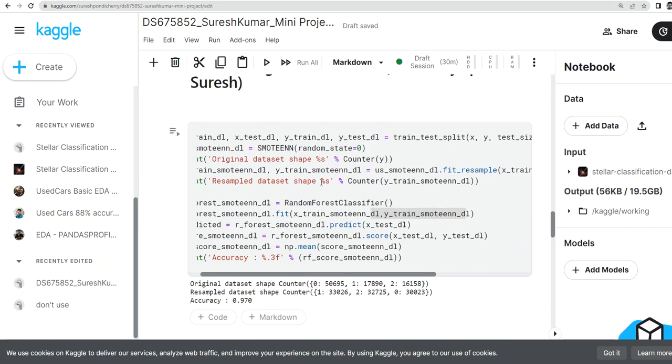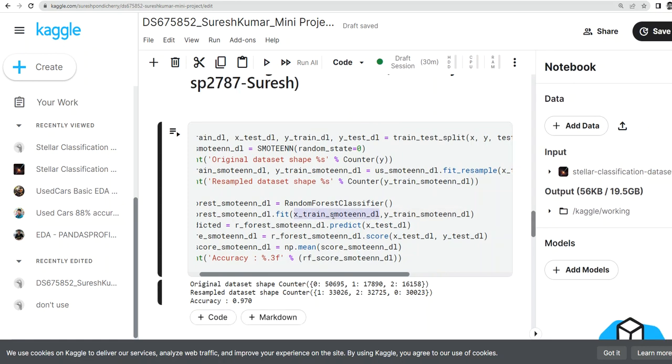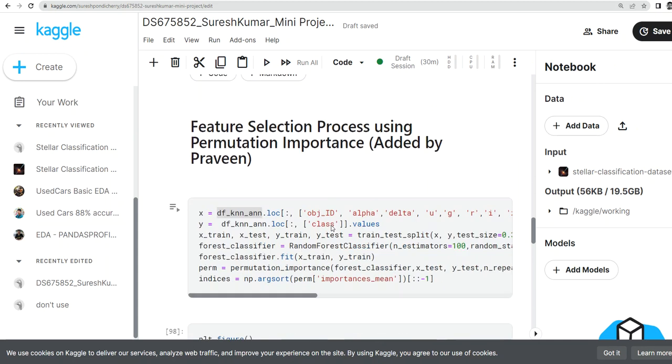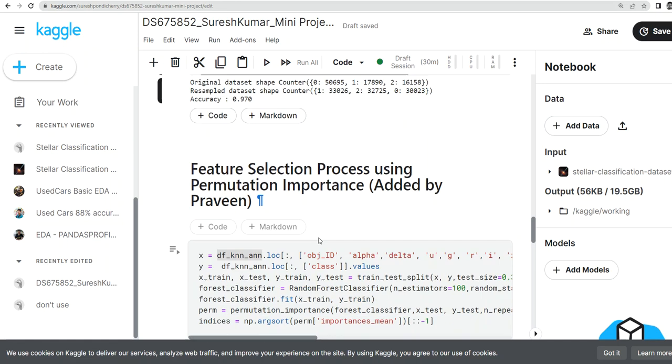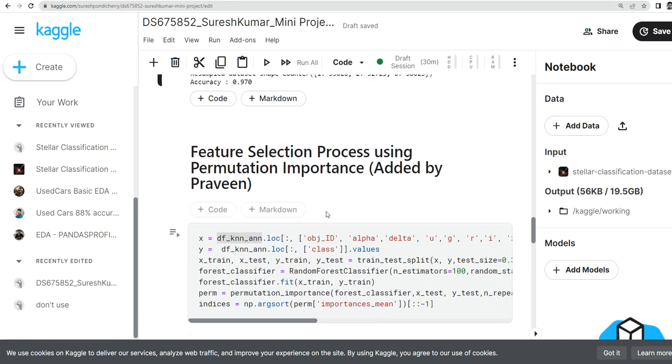I split the train and test, then I applied the sampling technique only on the train set. By doing that, I got 97 percent. It's good.